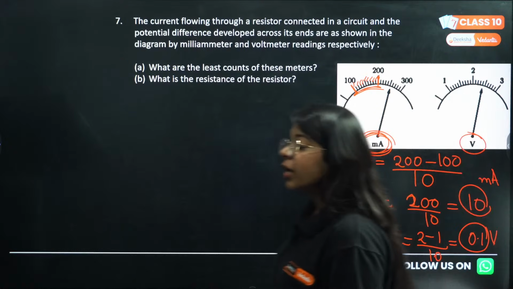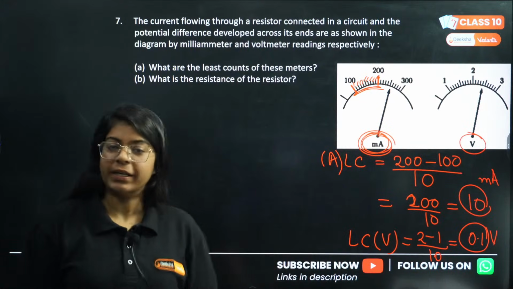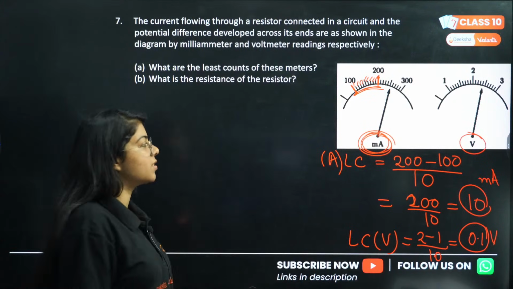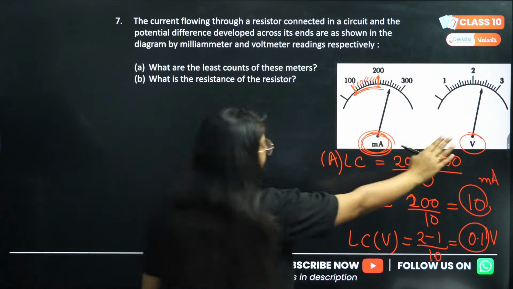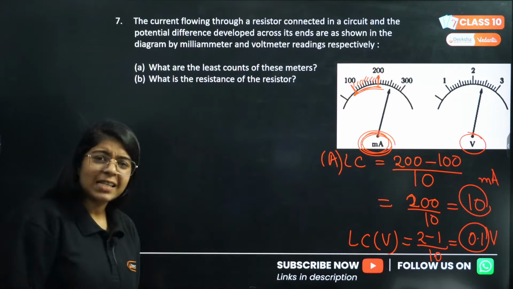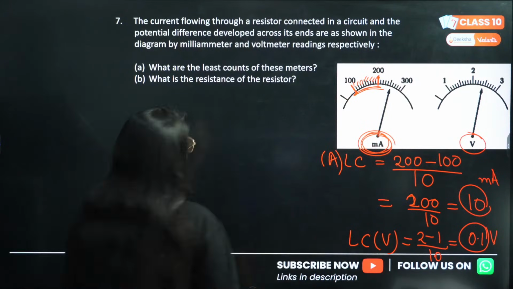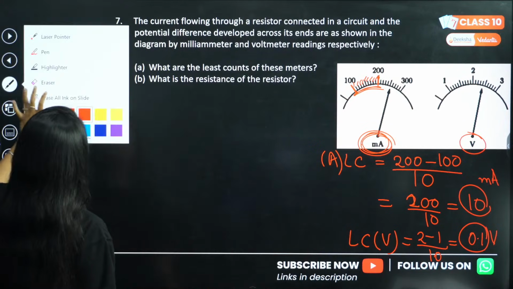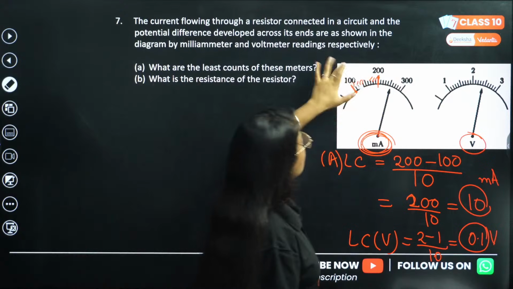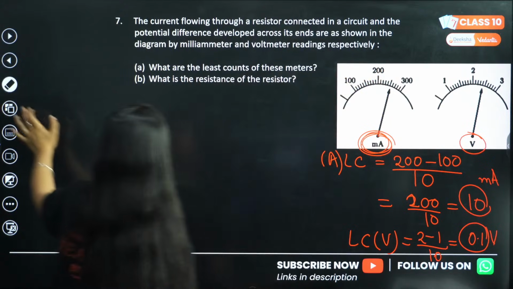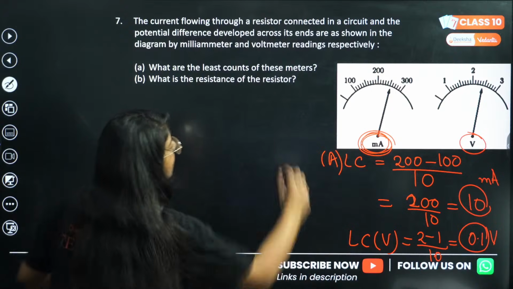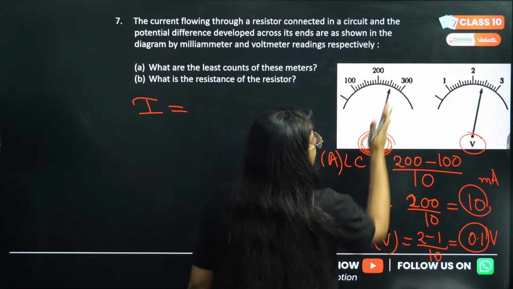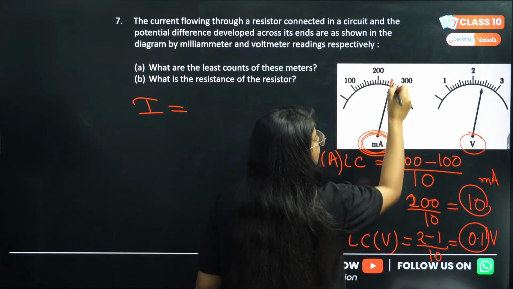Okay, understood. Least count for these two meters, we have understood. Now they have asked us what is the resistance of the resistor. Now we are given voltage and we are given current, so we can easily find the resistance. Correct? But we need to see what is the exact value of current and voltage here. So let's just see that. Now when you see, this is current. So current will be, since the needle is pointing here at this point, correct?